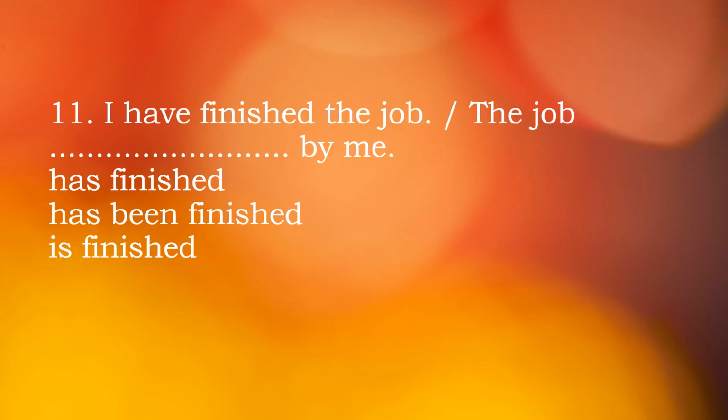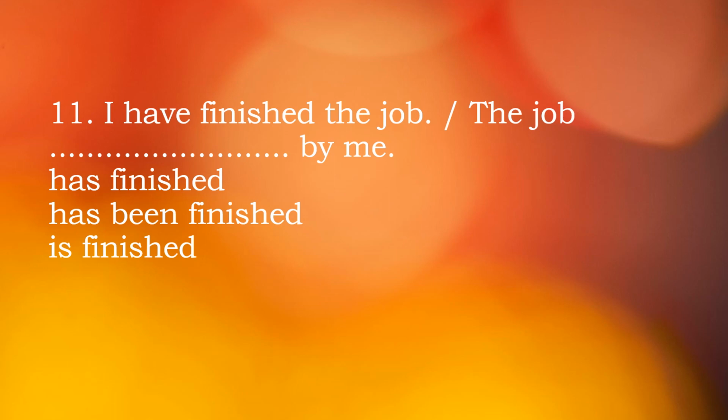Next one, I have finished the job. It's actually present perfect tense. In case of present perfect tense, the rule we learned is that been is added. After picking the object as subject, we notice the subject. If it is third person singular, we will take has. In every other case, for first person and third person plural, we will take have, then been, then B3, then by, and other things, the objective form of the subject.